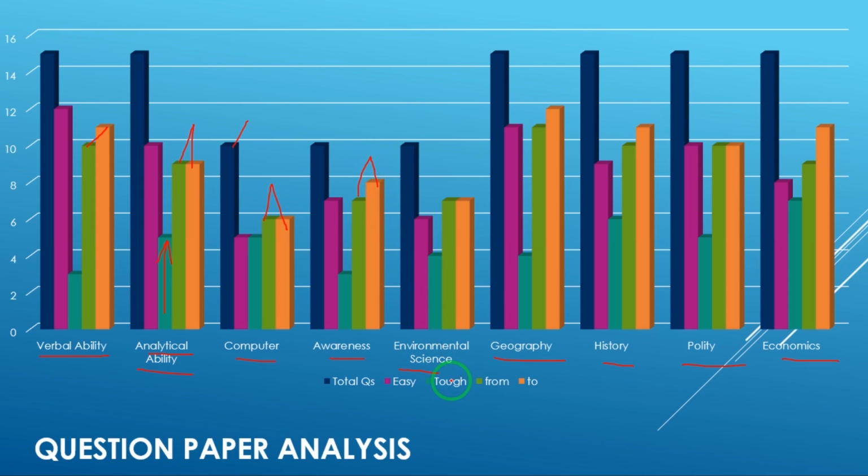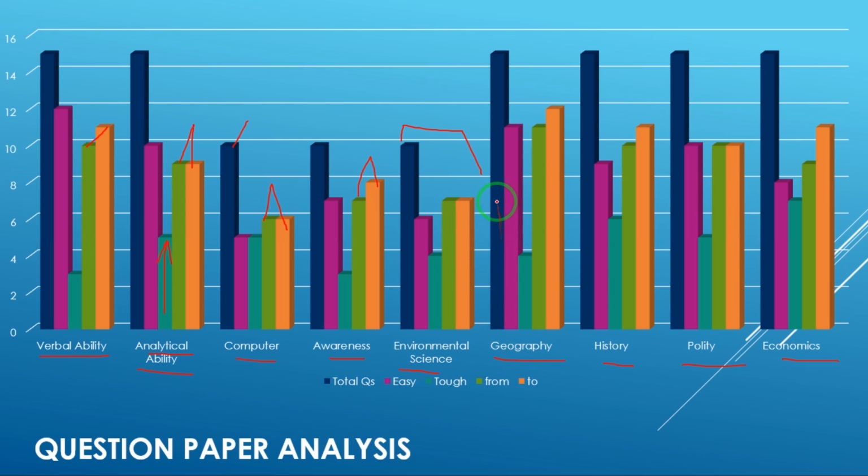Another section was environmental science. This section was based on the NCERT book of 11th and 12th class. So about 6 questions were directly asked from the NCERT and 4 questions were based on current affairs, and the board expects you to correct about 7 questions.